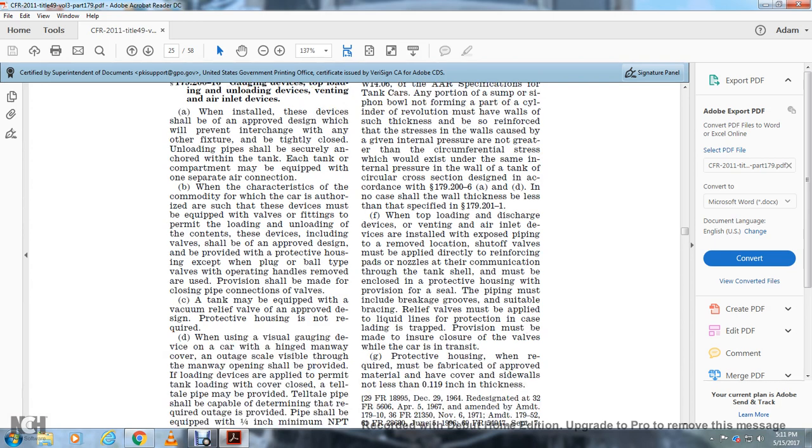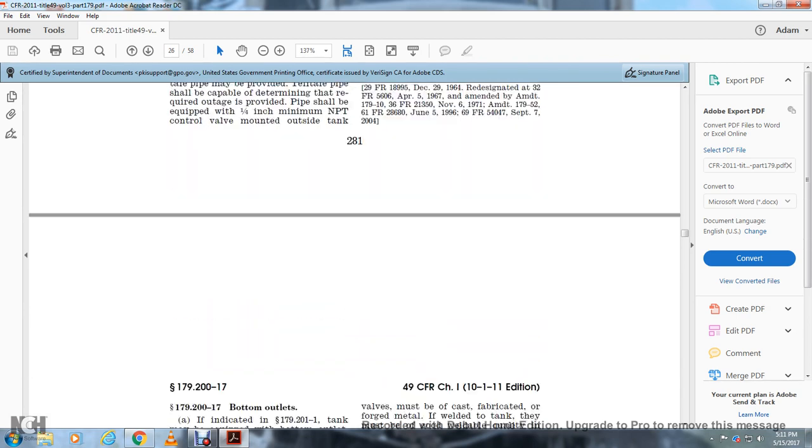When top-loading discharge devices, venting, and inlet devices are installed with exposed piping, the location shutoff valves must be applied directly to reinforcing pad nozzles at their communication through the tank shell and must be enclosed with protective housing with provisions for a seal. The piping must include a breakage groove and suitable bracing. The relief valve must be applied with the liquid lines with protection. In case of the landing of the traps, provisions must be made to ensure closure of the valves while the car is in transit. Protective housing, when required, must be fabricated with approved material having sidewalls not less than 119 thousandths of an inch in thickness.